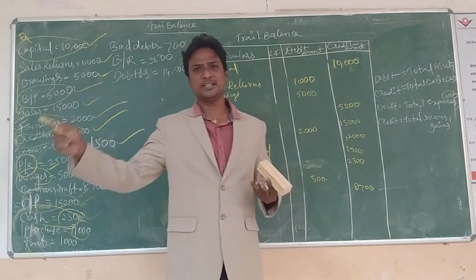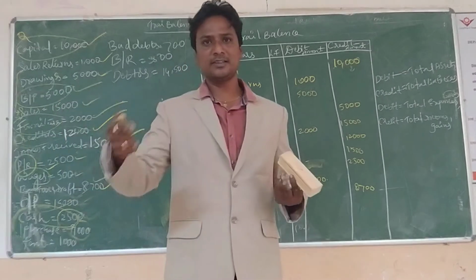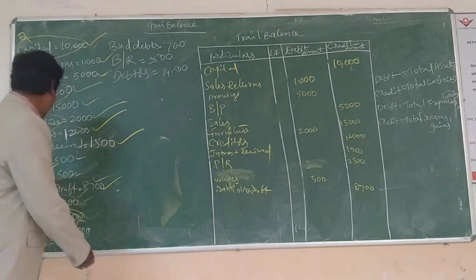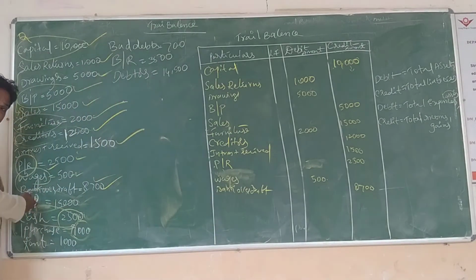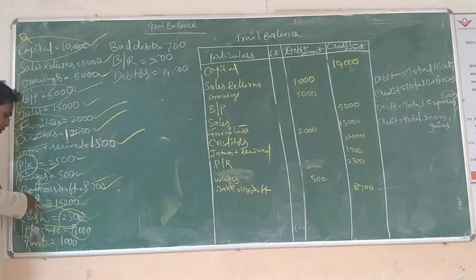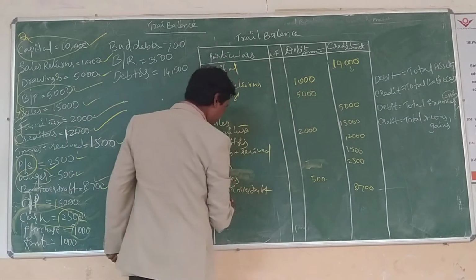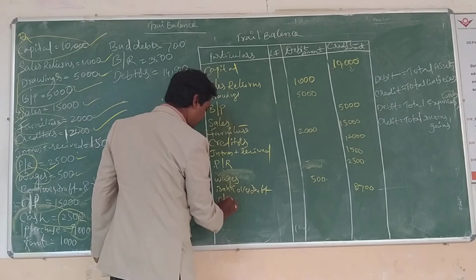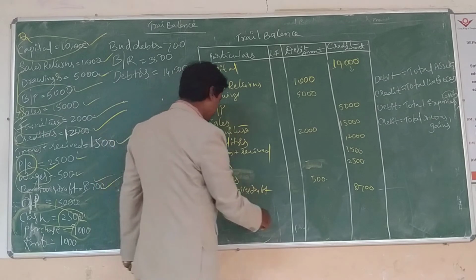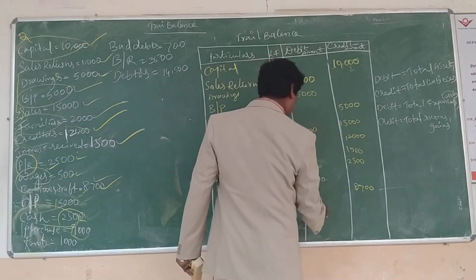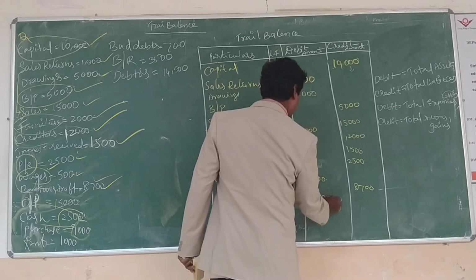Purchase minus closing stock. This opening stock is included in the final account, the trading account. The primary account is the trading account, and this is the first element in the trading account. That's why we treat it as an asset. Opening stock is a current asset, not a fixed asset. Opening stock 15,000. It is in total assets, debit side.